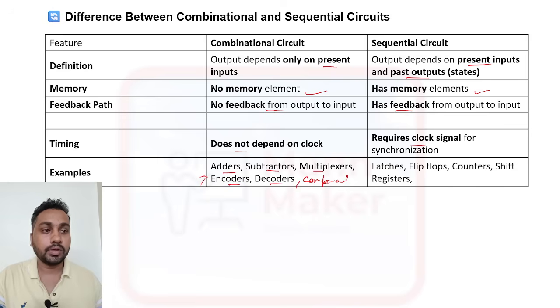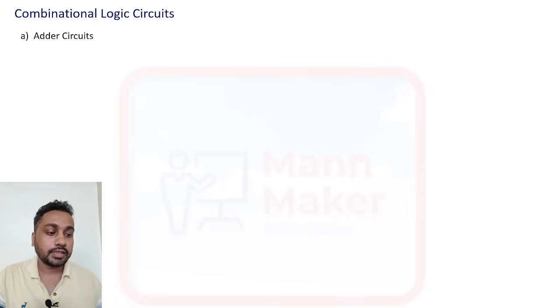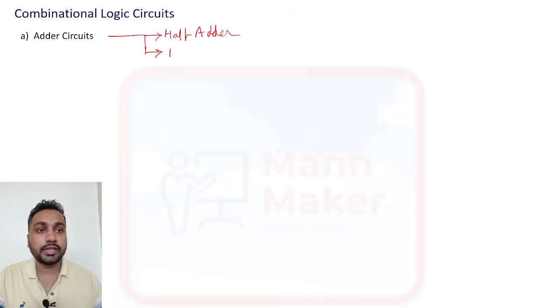Some examples: for combinational we have adder, subtractor, multiplexer, encoder, decoder and comparator. So these are called combinational circuits. For sequential circuits, we have latches, flip-flop, counter, shift register. They are sequential circuits. Okay, so we'll discuss all one by one. First, we will start with combinational logic circuit. Logic circuit, we have adder circuit. Okay, adder generally we have two types. First one is your half adder circuit, then we have full adder circuit. Okay, half adder and full adder.